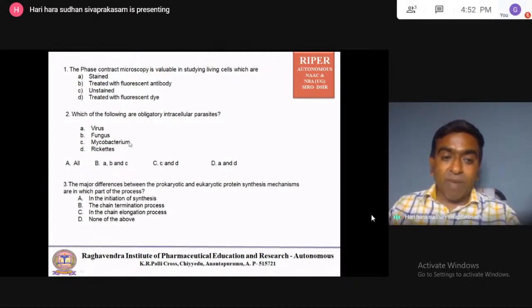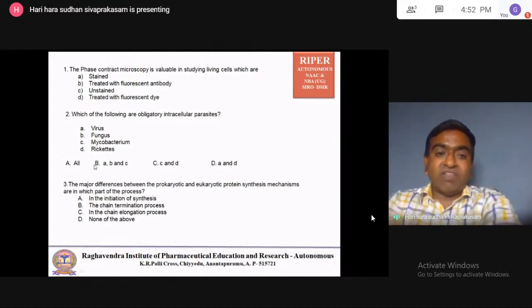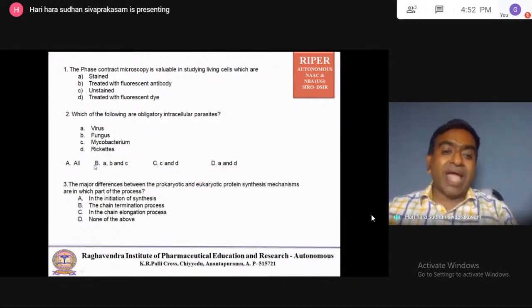C, Mycobacterium, is not intracellular. C and D, virus is missing. So A and D: A virus is intracellular, D Rickettsiae is intracellular. So A and D is the right answer. While answering the GPAT question, sometimes you have to omit options, then choose the right answer.